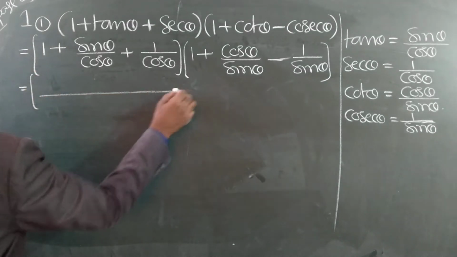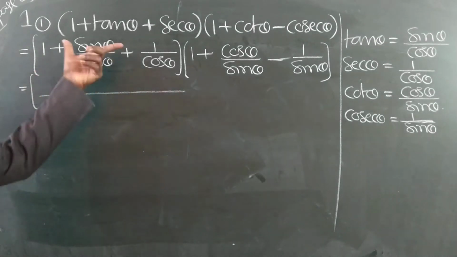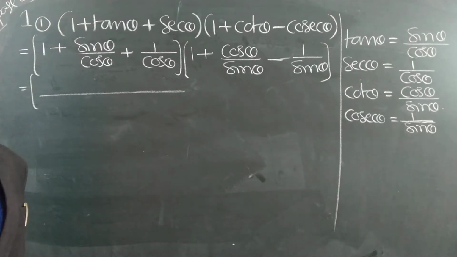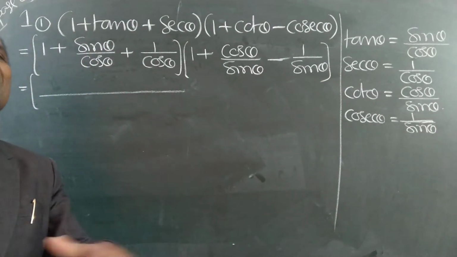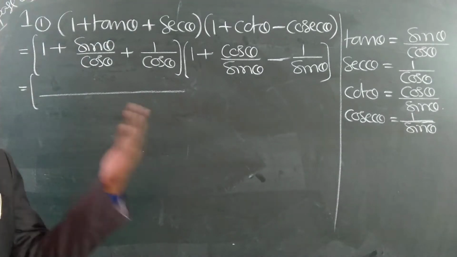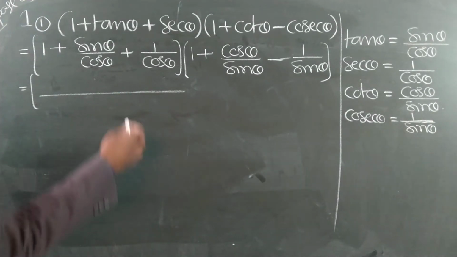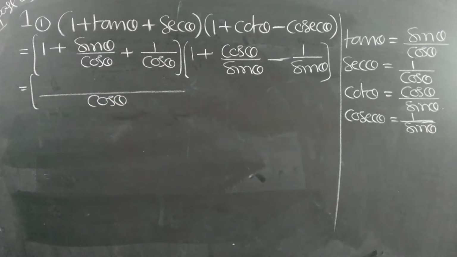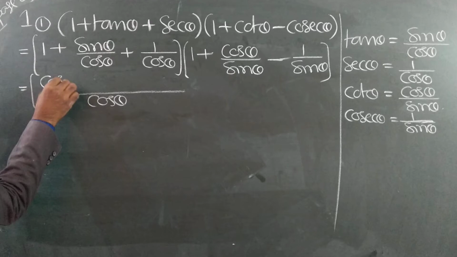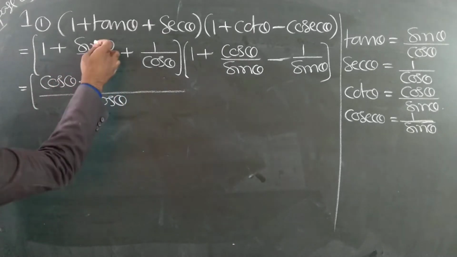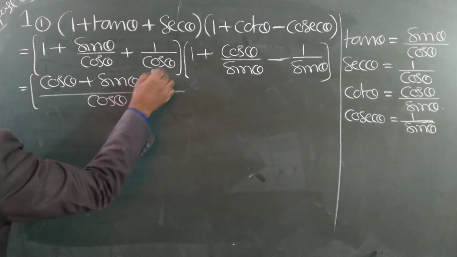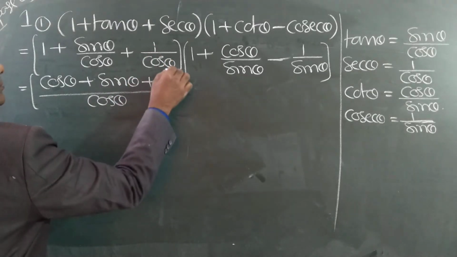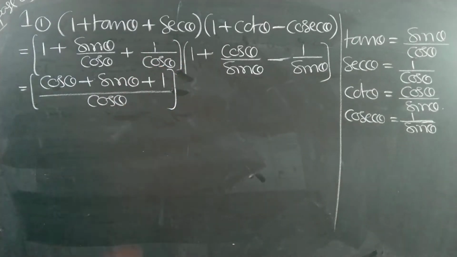Take LCM. It is not related to trigonometry. Taking the LCM and writing the numerator, you know even in 5th class, 6th class how to take the LCM. So cos theta is the LCM. What is the numerator? Cos theta into 1 is cos theta, plus sin theta, plus 1.